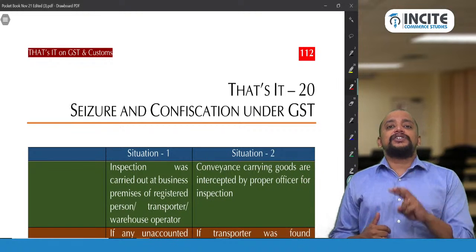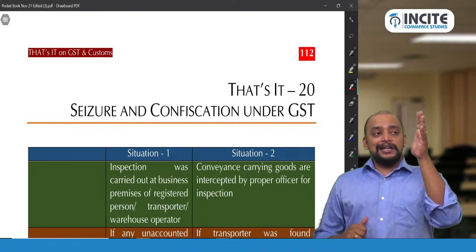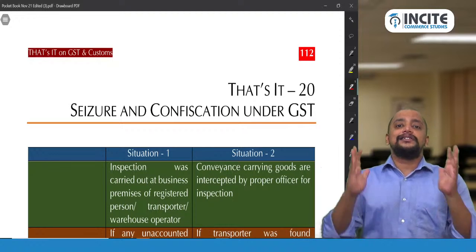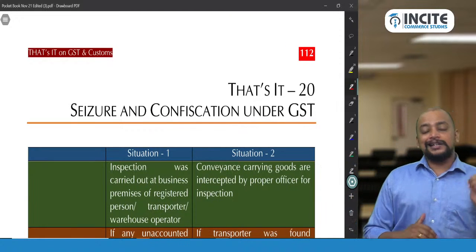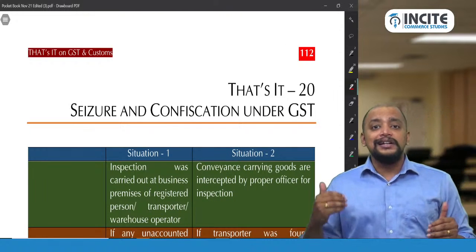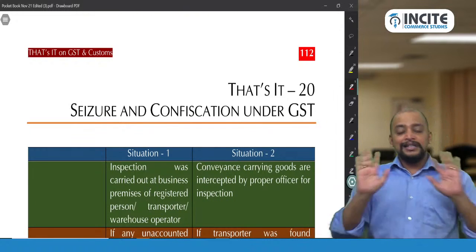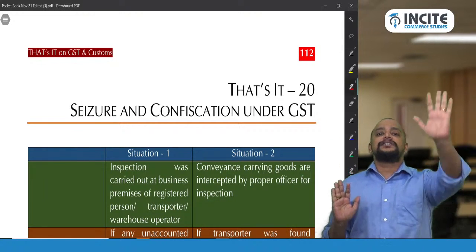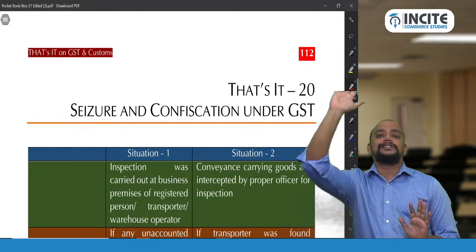So therefore search will be conducted in two places, section 67 and section 68. These are the two sections that you need to know. Section 67 deals with search in the business premises. Section 68 deals with search in the transit. Okay, 67 and 68. 67 deals with search in the business premises. 68 deals with search in the transit.